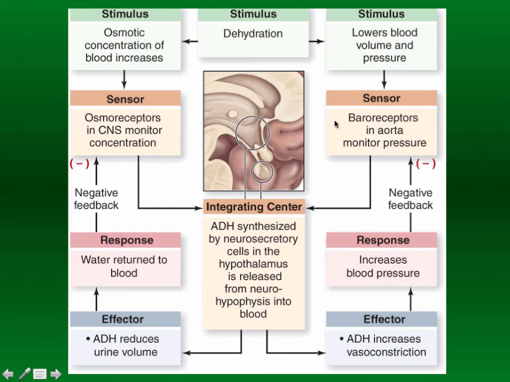One saying, hey, too much solute. The other one saying, hey, not enough pressure. So the hypothalamus is going to say, all right, we need to produce some ADH. Hypothalamus makes some ADH. The neurohypophysis, remember, neurohypophysis is the posterior pituitary, is going to release ADH into the blood, which is going to induce vasoconstriction. So blood vessels, especially arteries and arterioles, are going to get smaller in diameter. Decreased diameter of blood vessels equals increased pressure.